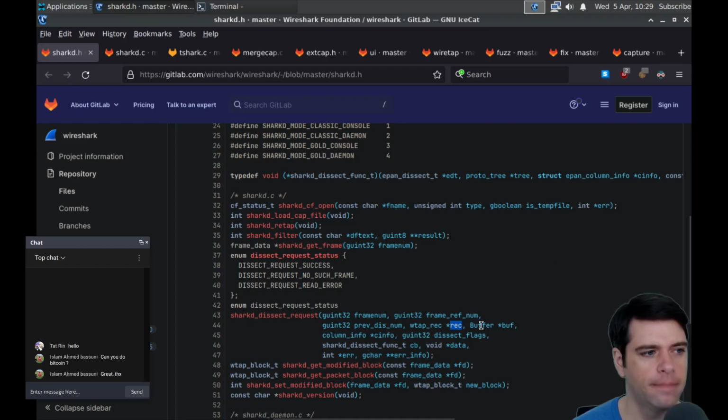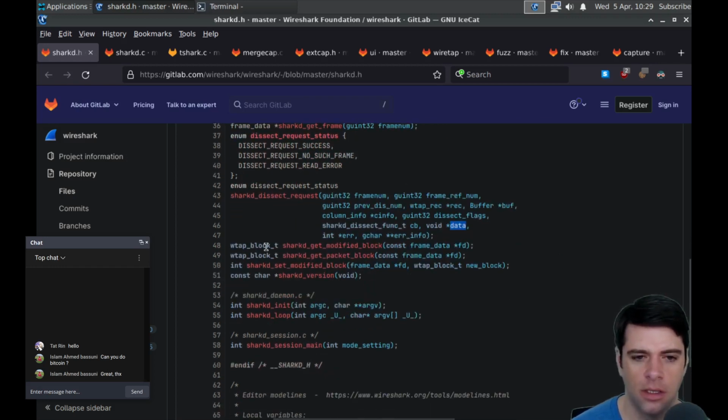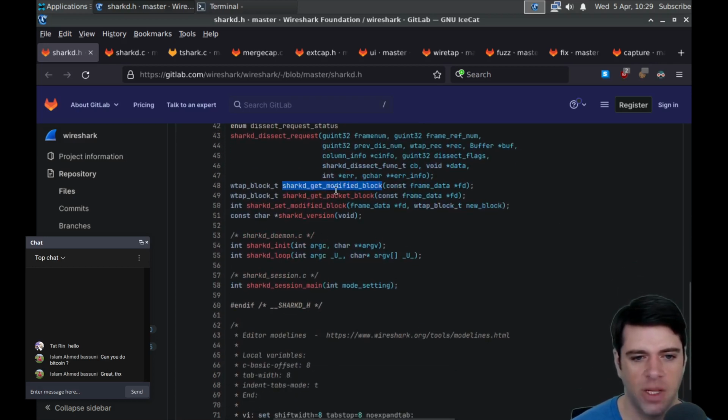We've seen rec a lot. What could it mean? Received, recreational? Then buff, column info, cinfo, dissect flags, and some other stuff like a buffer. Oh, it's a sharkd dissect function, maybe callback data. Okay. And then I guess do block might mean blocking, as in synchronous.